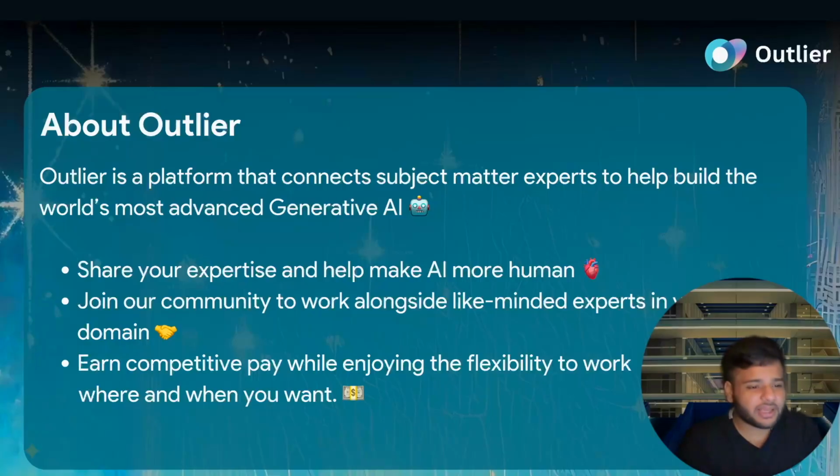Now, when you join the Outlier community, not only do you get to work alongside a lot of like-minded individuals, experts like yourself, you also get the flexibility of working whenever and wherever you want. And as a bonus, you get to be one of the driving forces in this race of AI evolution by making these models more and more capable. This helps make AI more human and possibly better than all of humanity combined. This is one of our goals in the AI space, which is to create what we call an AGI, or artificial general intelligence.